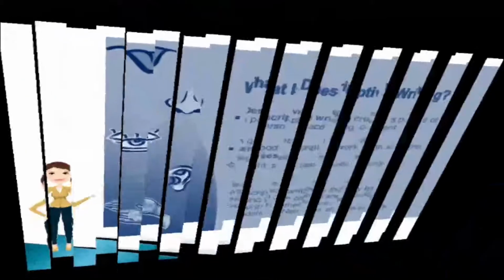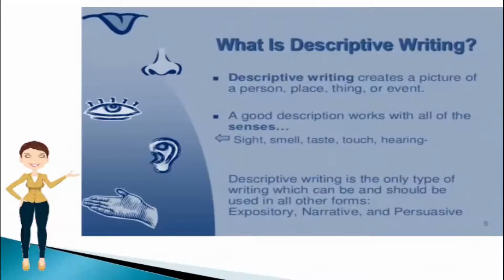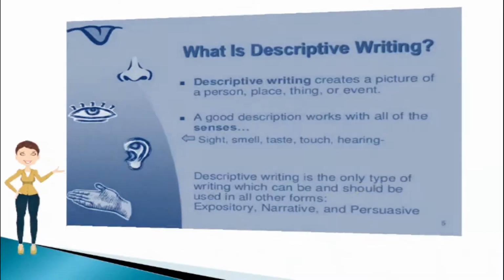Now let's first move on to descriptive writing. Descriptive writing creates a picture of a person, place, thing or event. A good description works with all of the senses. That is, you have to gather stimuli from all your five senses: sight, smell, taste, touch and hearing. Descriptive writing is the only type of writing which can be, and should be, used in all the other forms, that is the expository, narrative or persuasive.